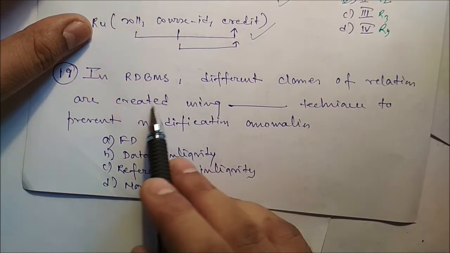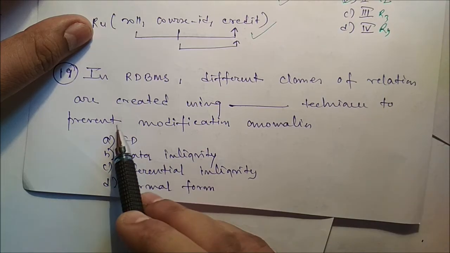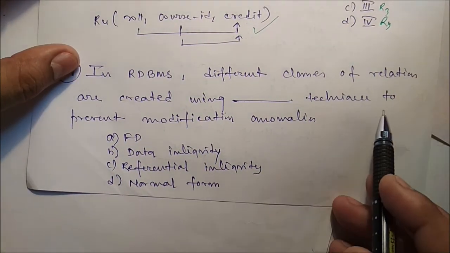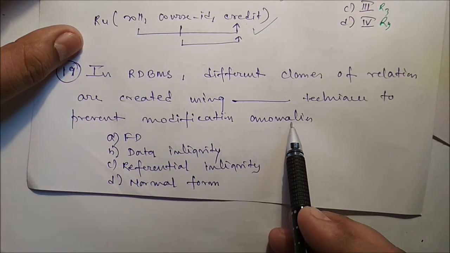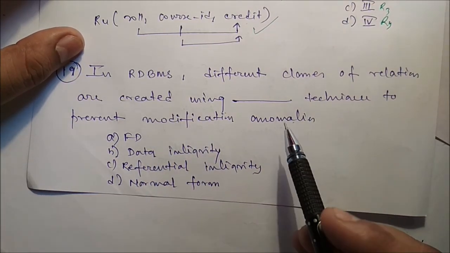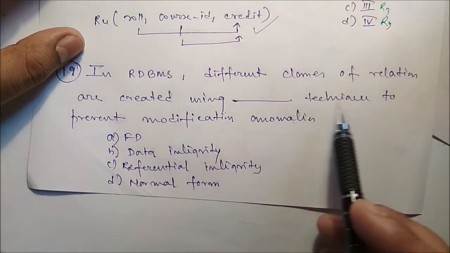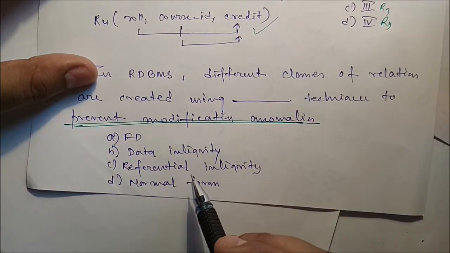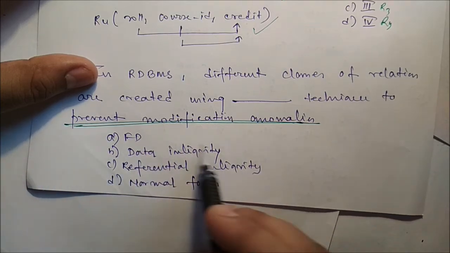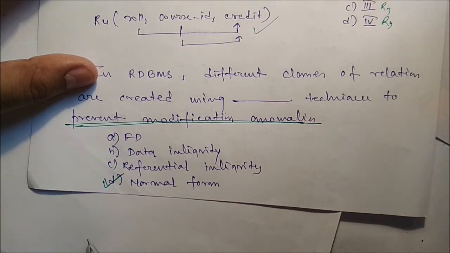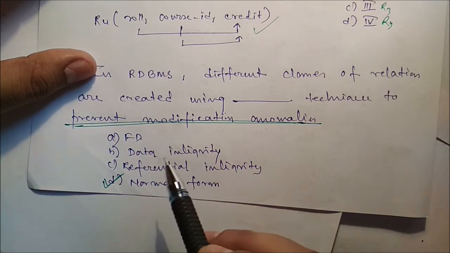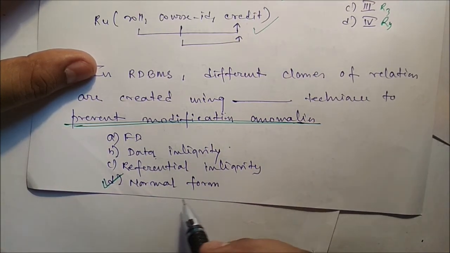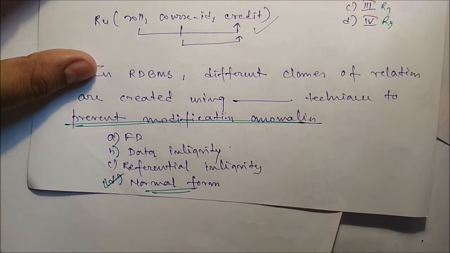In RDBMS, different classes of relations are created using a technique to prevent modification anomalies. So definitely we have to implement the normal forms, because using normal forms we can eliminate the anomalies.